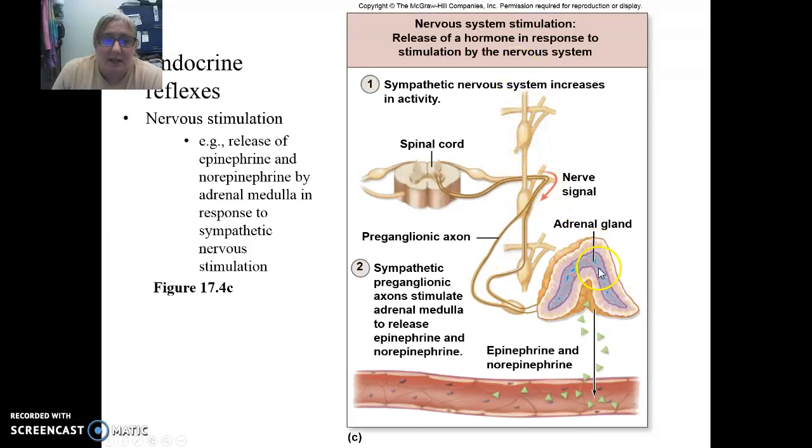The adrenal medulla releases norepinephrine and epinephrine, which stimulates our sympathetic activities. So increased heart rate, increased breathing, increased awareness of our surroundings, so that we can either fight or flee, depending on what's going on.